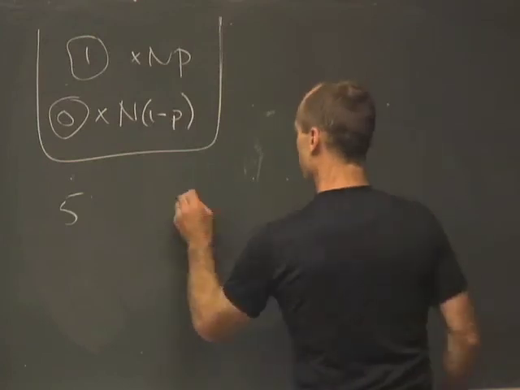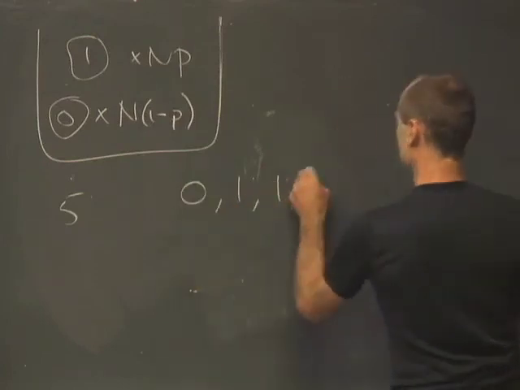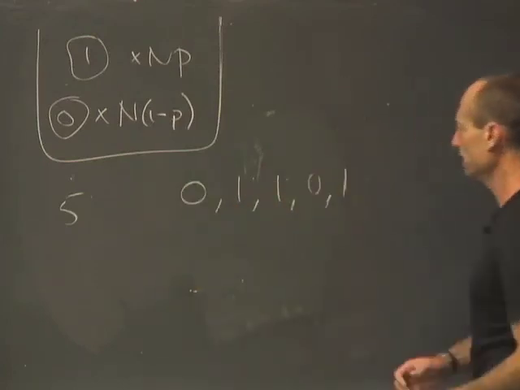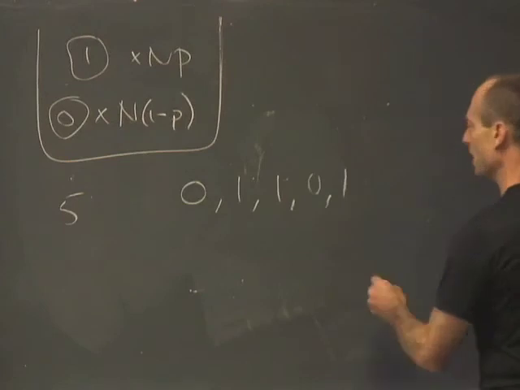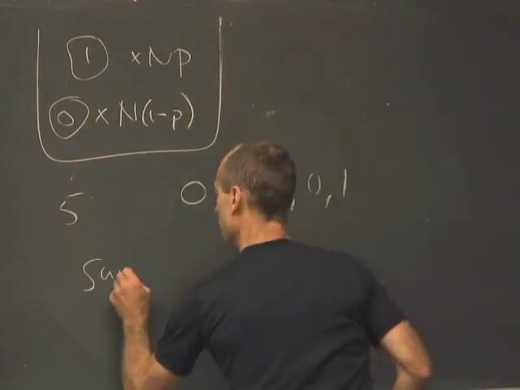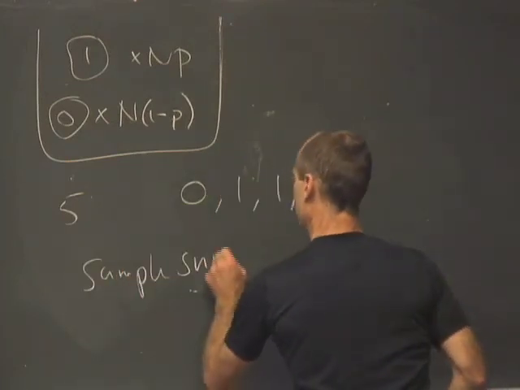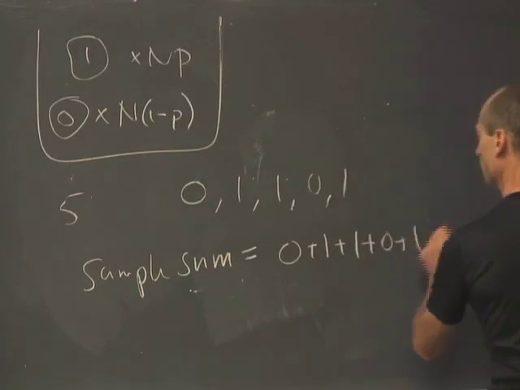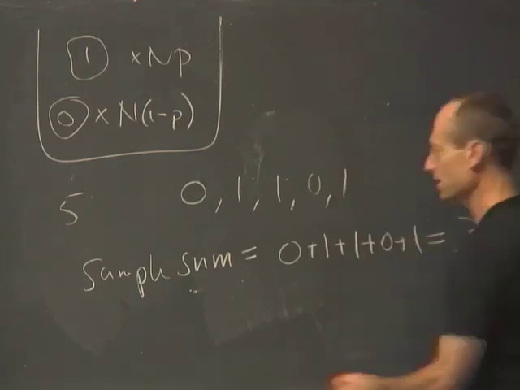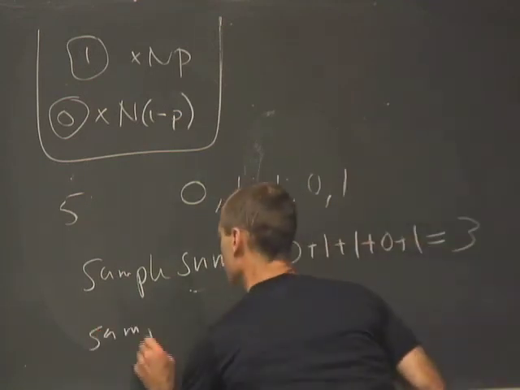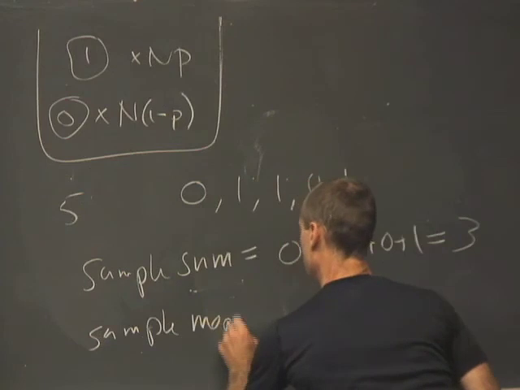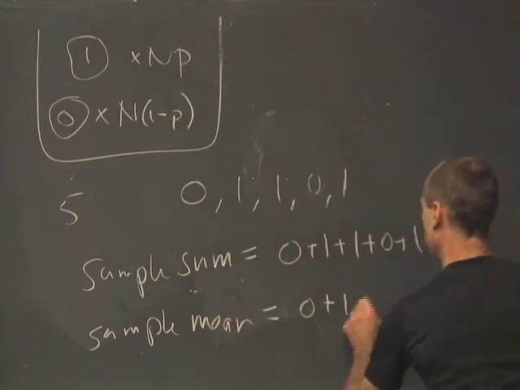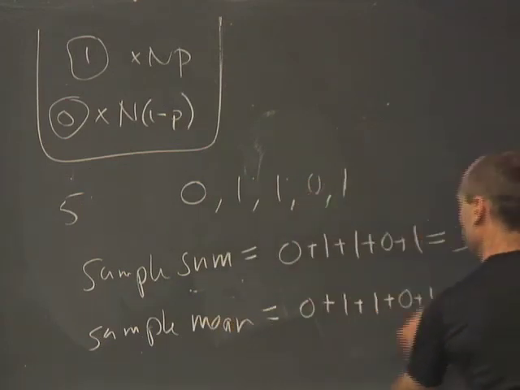I might get the tickets 0, 1, 1, 0, 1. Okay? The sample sum is 0 plus 1 plus 1 plus 0 plus 1, which is 3. The sample mean is 0 plus 1 plus 1 plus 0 plus 1 divided by 5.